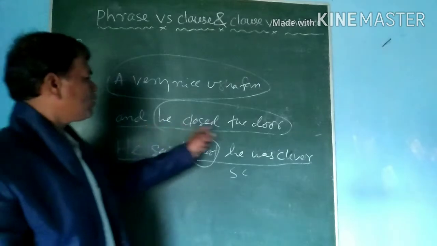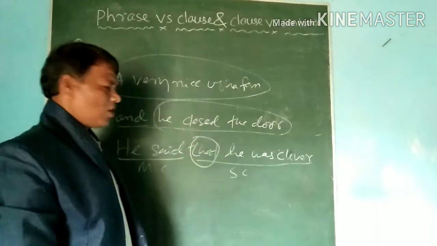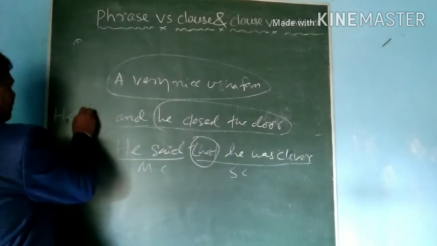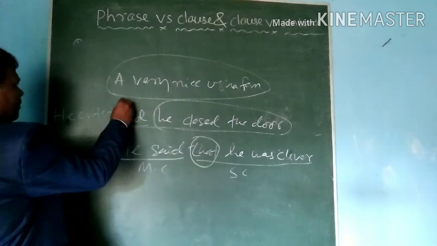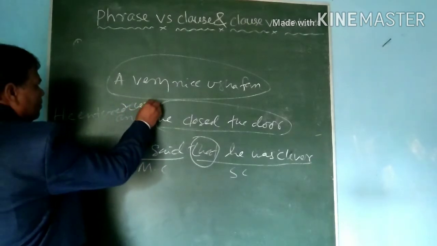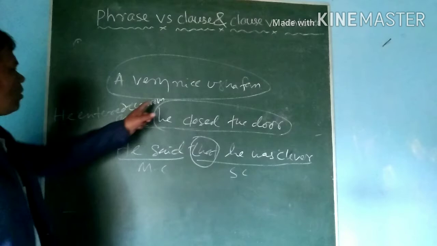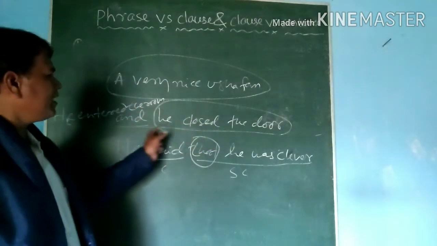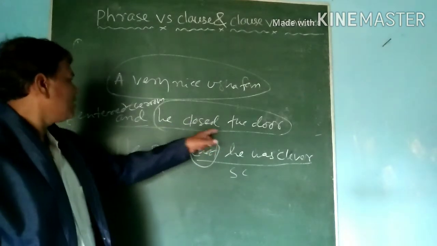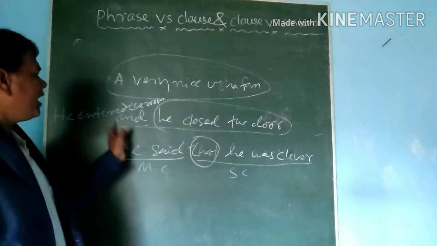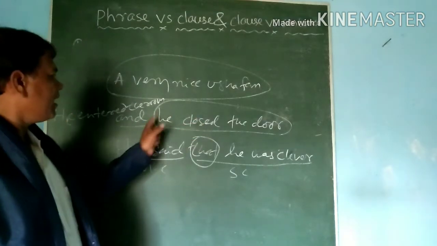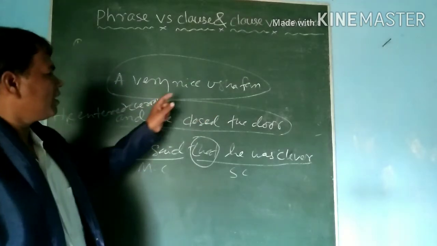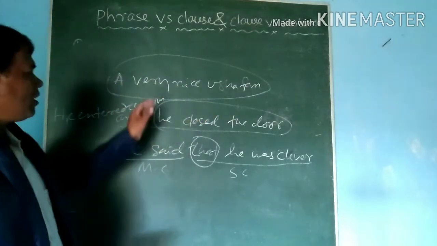Like this, and he closed the door is a clause. But if we write he entered the room and he closed the door, then it will be a sentence. So and he closed the door cannot be a sentence. If we write he entered the room and he closed the door, then it will be a sentence, and it is called a compound sentence. And very nice Usha fan is only a group of words, so it is called a